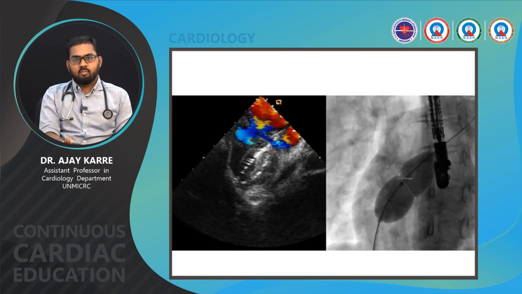Here we can see the balloon sizing, and in the second image we are able to see the vertical line, which is a waist. So that is the diameter of the defect. We can estimate the size of the device that needs to be used in such patients.